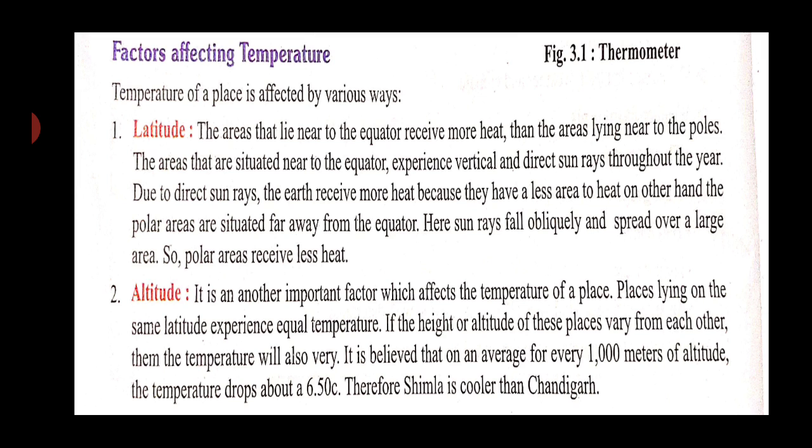We all know that the places which get direct sunlight would be hotter than the places which get indirect sunlight. That means the places which are in the corner of the north, or the corner of the south, those places which are not getting direct sunlight, might be colder as compared to the places which are in the middle, near the equator, and getting high sun rays. So these places receive high sun rays, and that is why they are hotter.